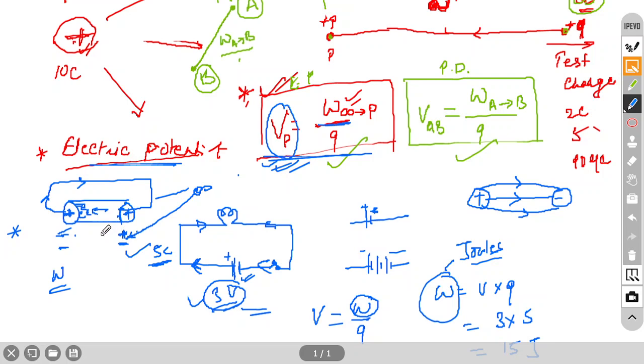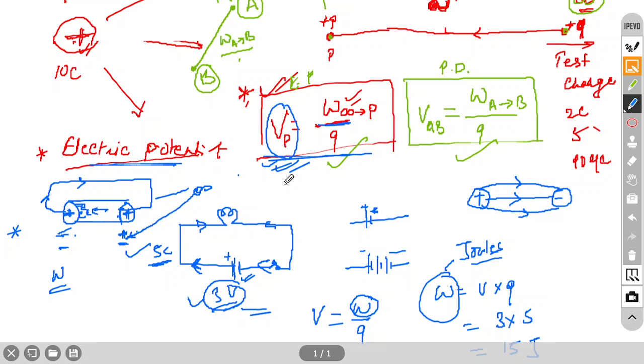And plus is also always considered as higher potential and minus as lower potential. That is why we require potential difference, there should be some difference, higher and lower, then only current will pass through it. So, battery is also a device which will create a potential difference due to difference in charge. Here in case of this battery or cell, we have chemical energy.